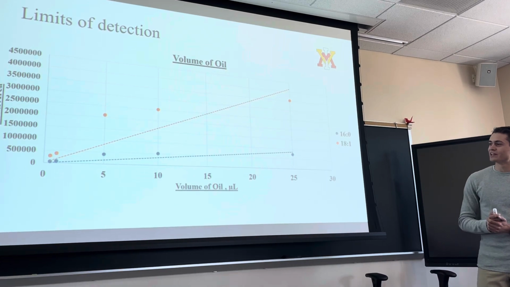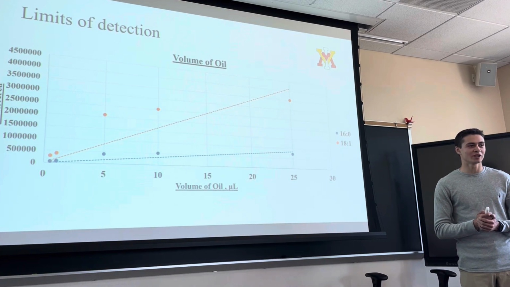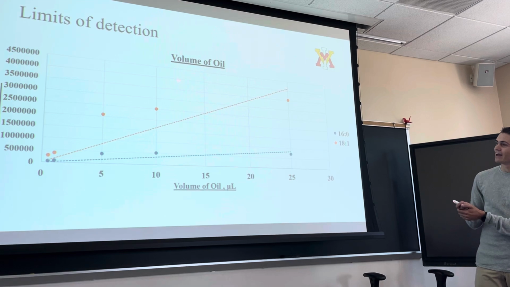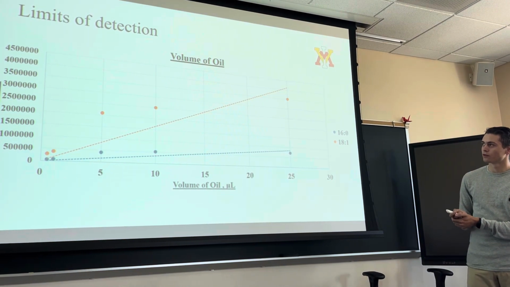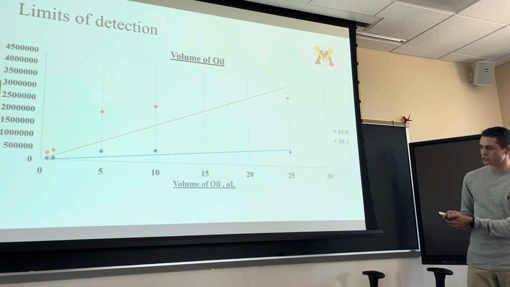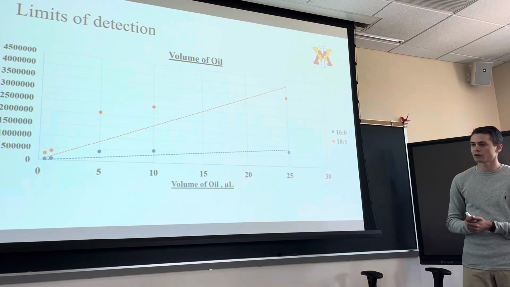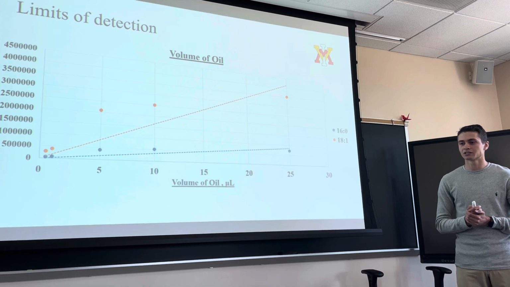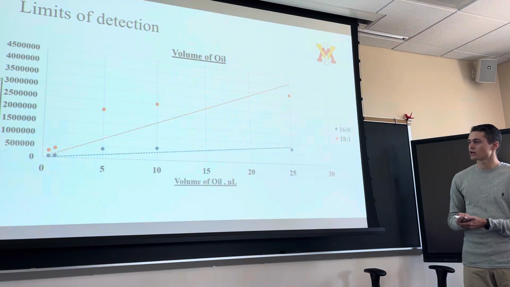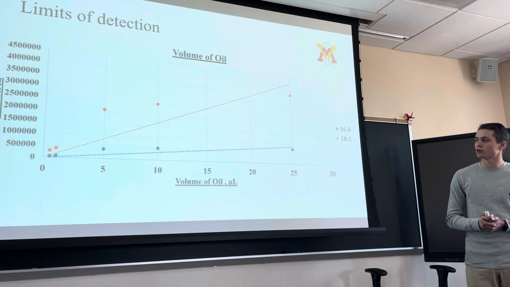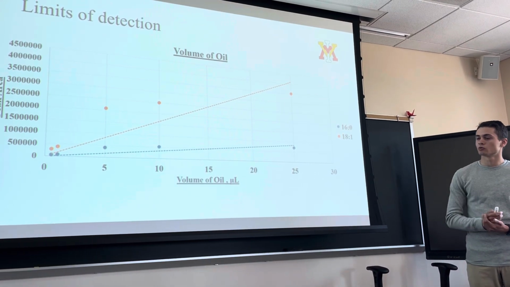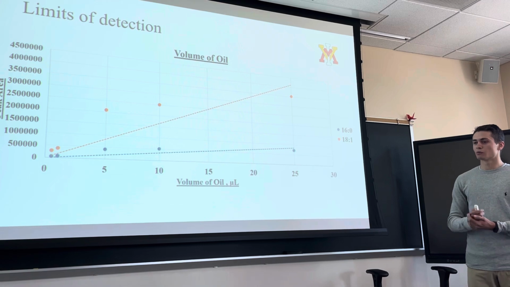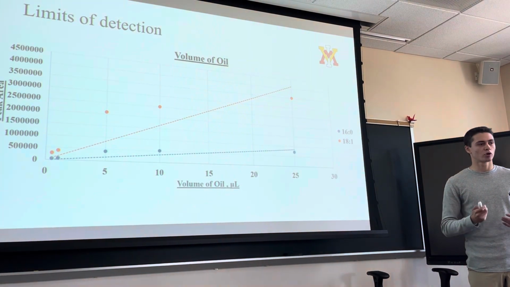This shows our limits of detection experiment, or as we call it, the limbo experiment. How low can you go? As we see a decrease in the volume of oil, we see a decrease in peak area, which means we were converting less and less and detecting less and less. However, with our data, we would expect to see a more linear trend going straight through 0. This one we saw a more logarithmic approach, which also requires more testing.